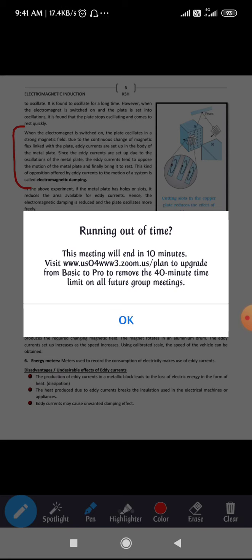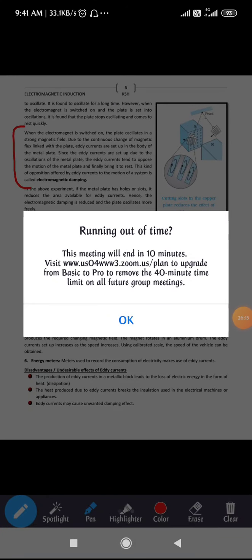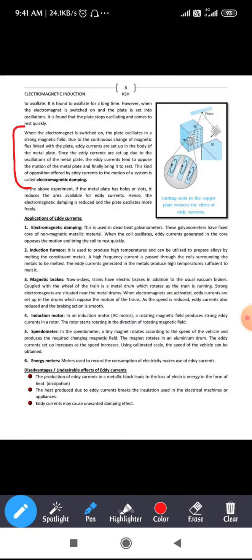That induced EMF opposes the change of magnetic flux, right? Hence it always tries to stop the bar pendulum. So this kind of opposition offered by the eddy currents to the motion of a system is called electromagnetic damping. We call that the electromagnetic damping.